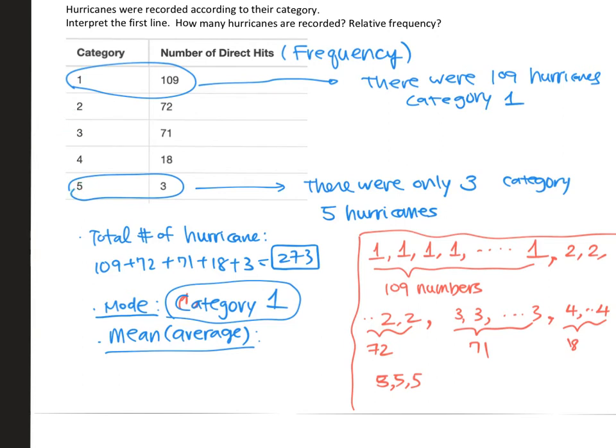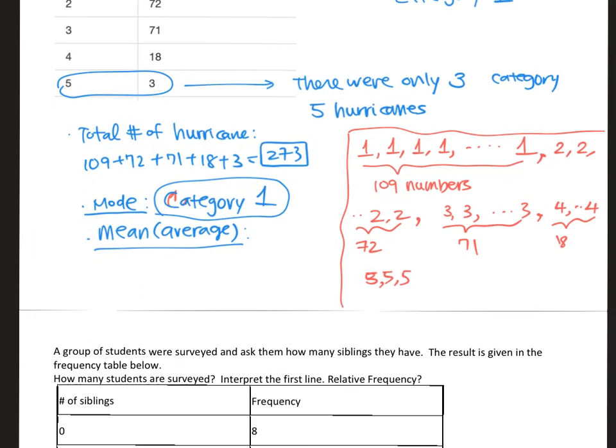So that's my guess. The long way of doing it is I add up all the numbers. So it's 1 plus 1 plus 1, all the way through 2 plus 2, all the way to 5 plus 5 plus 5, over 273, because there are 273 hurricanes.